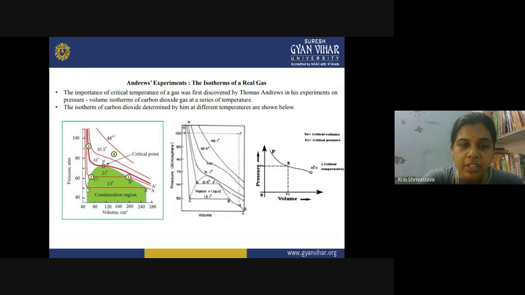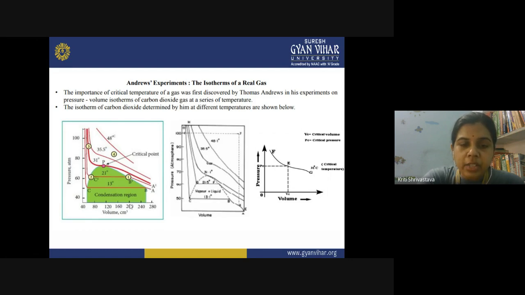There is a certain region called the condensation region, seen in many isotherms, shown here in green. This condensation region represents the condensation of carbon dioxide molecules and their liquefaction.